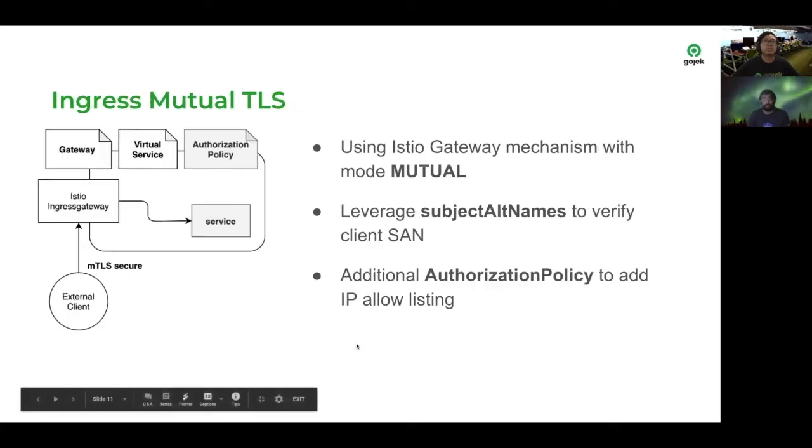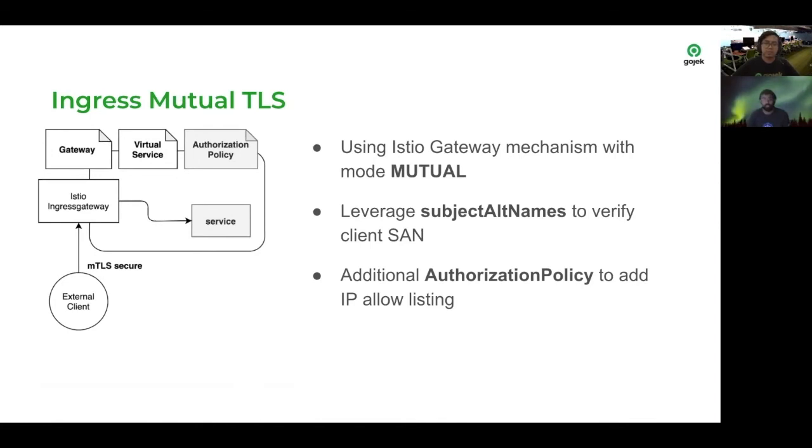Moving on, next we will jump to Ingress mTLS. Our mutual TLS setup in Istio is divided into two parts: ingress and egress traffic. Ingress traffic to our cluster is an external client calling our services using mutual TLS.